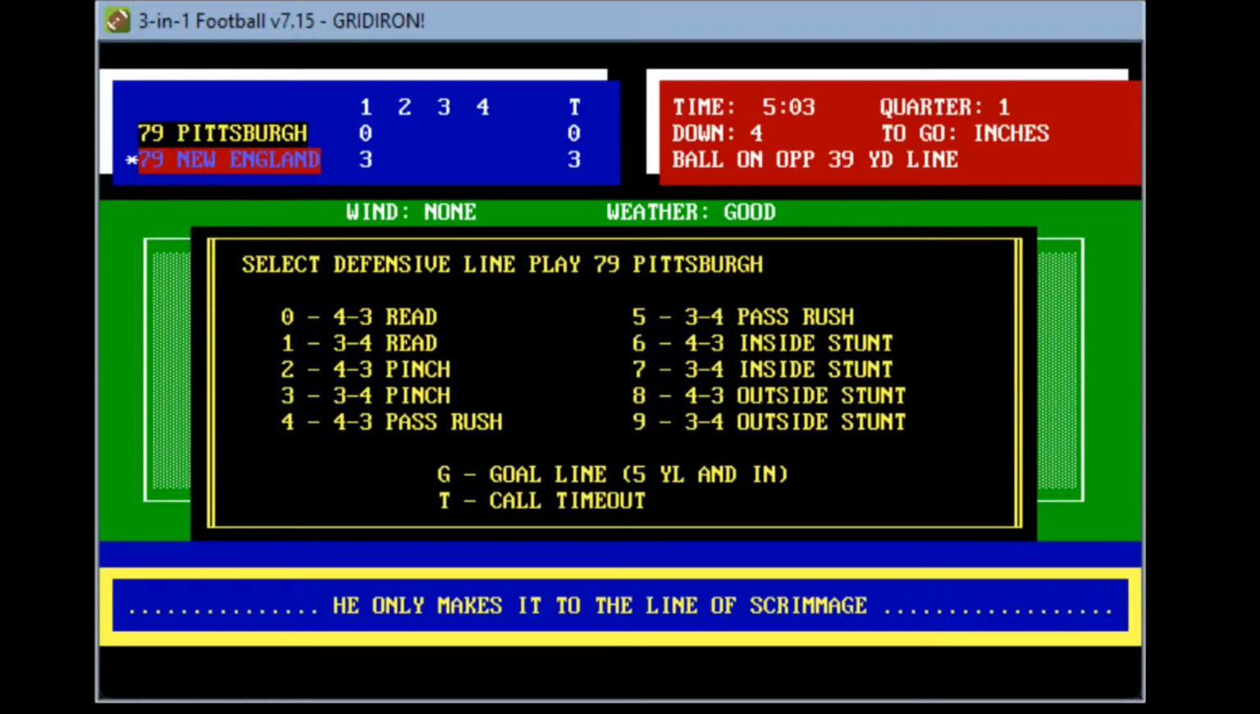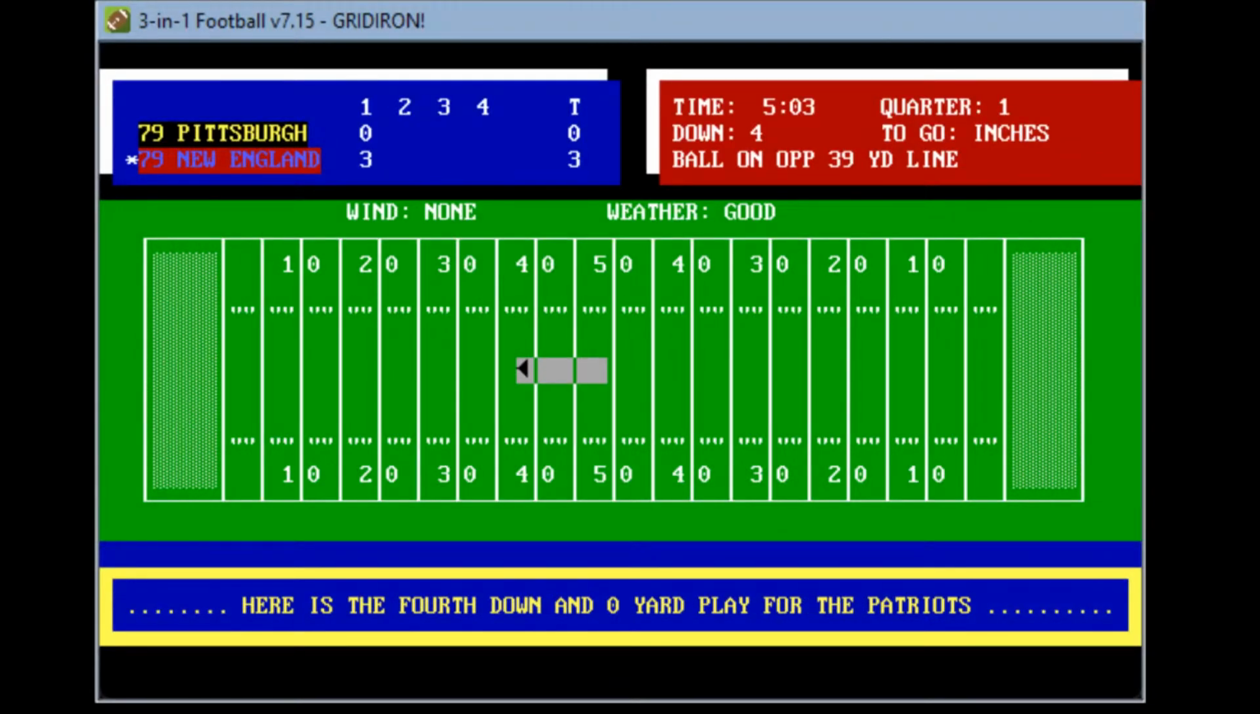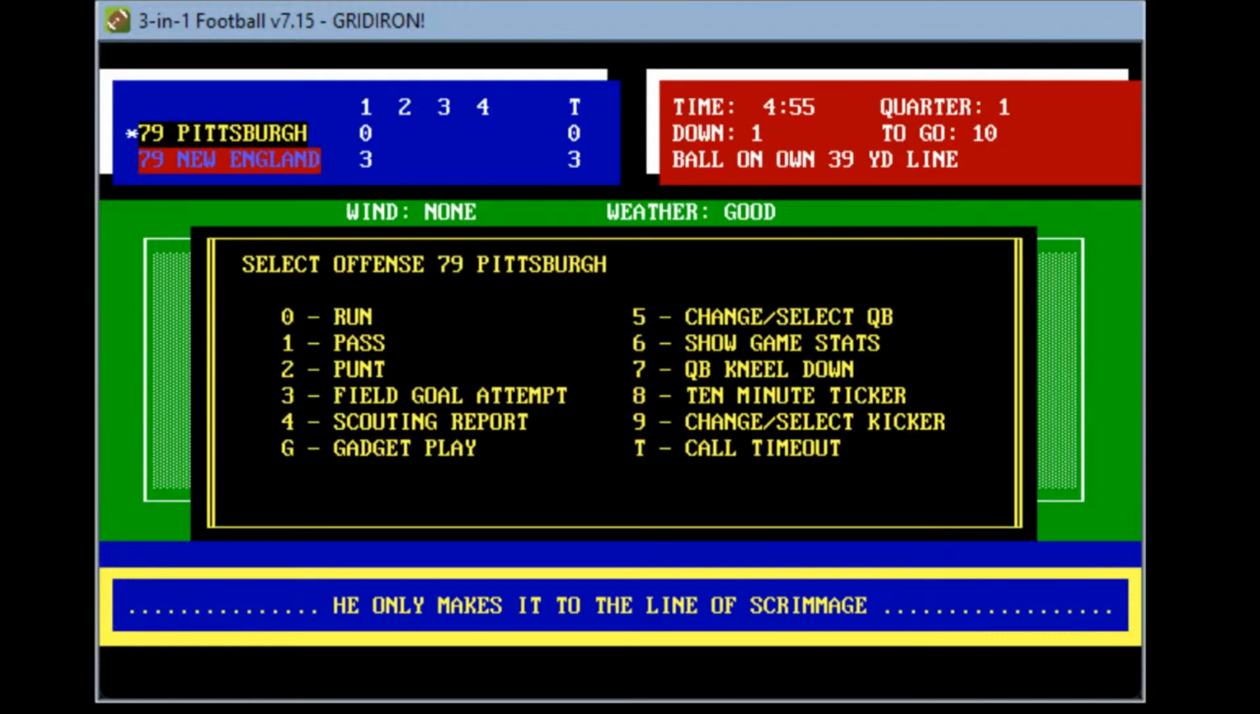So they are going to go inside stunt just in case. Standard man to man. Let's see what happens. Here's a fourth down. Grogan keeps it. He makes it to the line of scrimmage. And does Pittsburgh get it back? Yes, they do. They'll take it as New England actually went for it on the fourth and inches. How about that? Grogan unable to get the first down, and Pittsburgh will take it at their own 39.